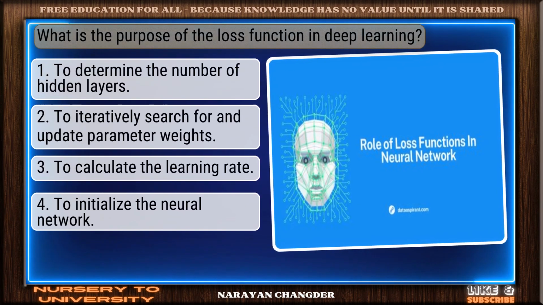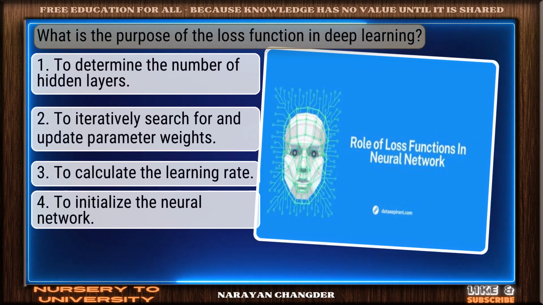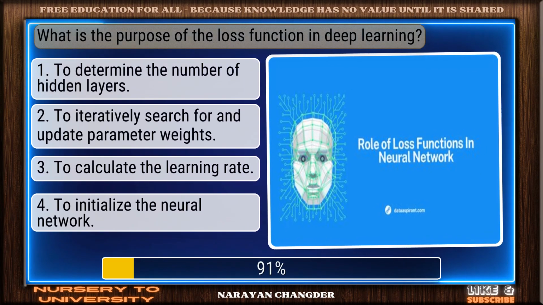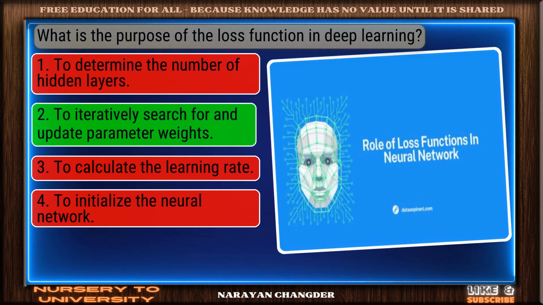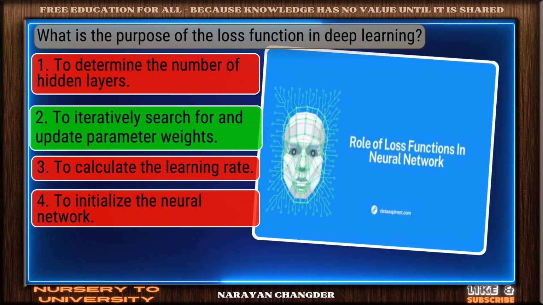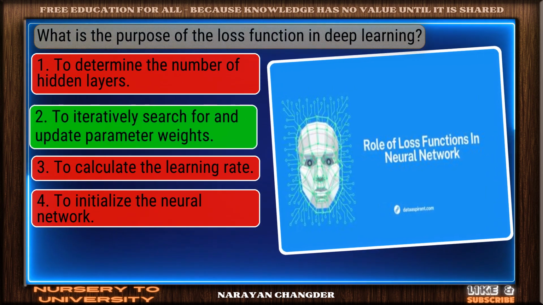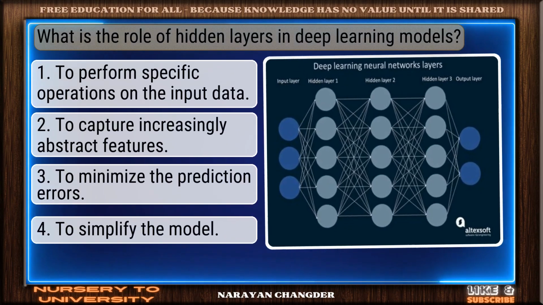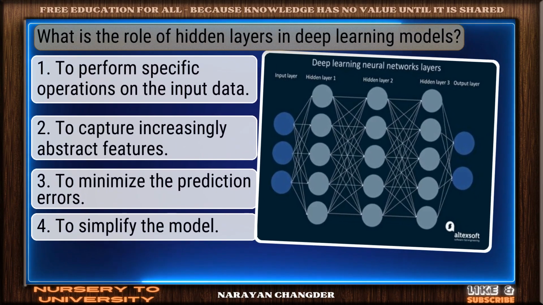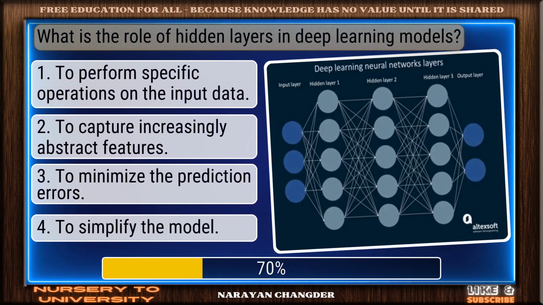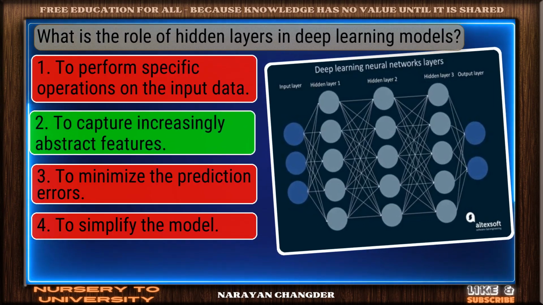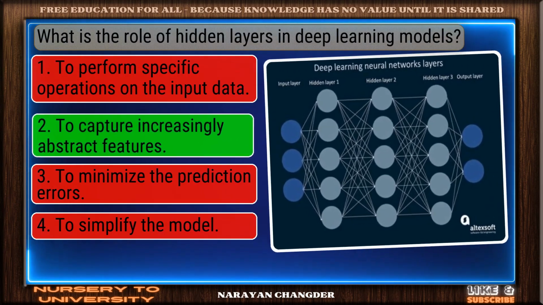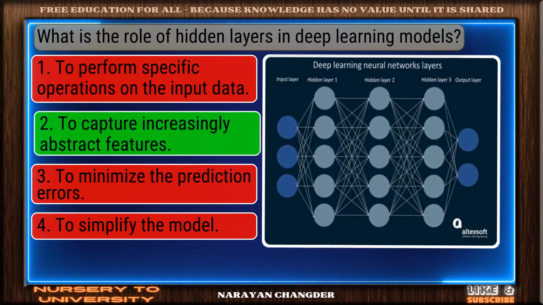Question number 21. What is the purpose of the loss function in deep learning? Correct. To iteratively search for and update parameter weights is the right answer. Question number 22. What is the role of hidden layers in deep learning models? Good job. Your answer, to capture increasingly abstract features, works well here.